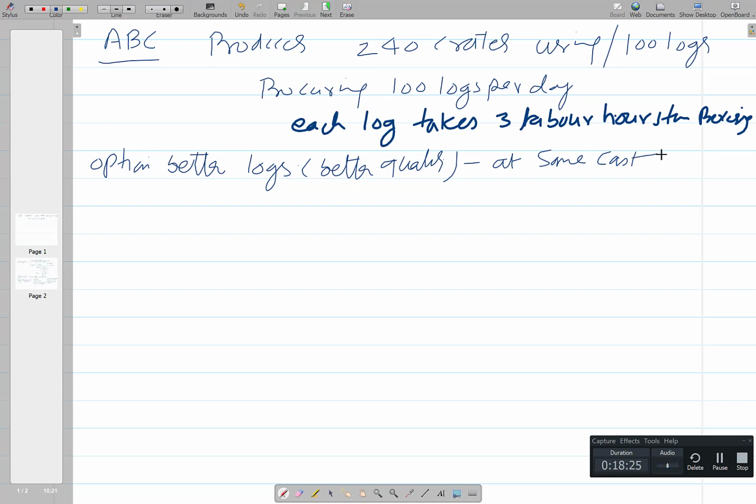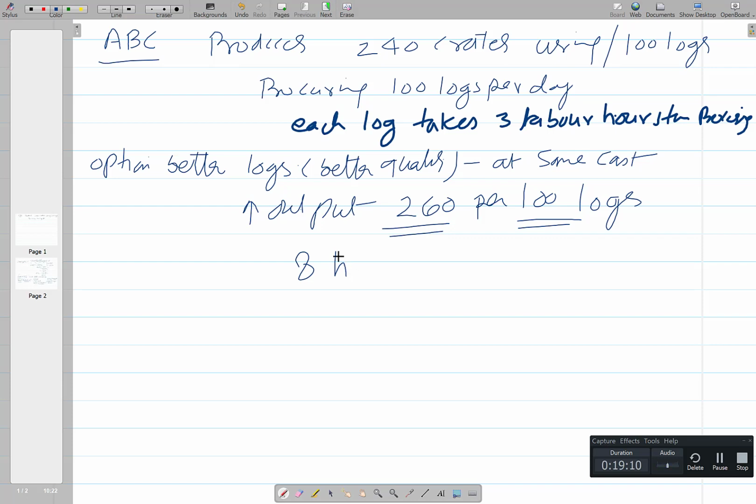If by using these better quality logs he is able to increase the output to 260 per 100 logs, earlier it was 240, now it is 260, then to produce these 260 crates using the same 100 logs, it requires 8 extra labor hours per day.